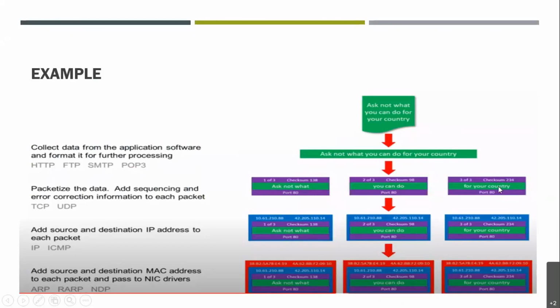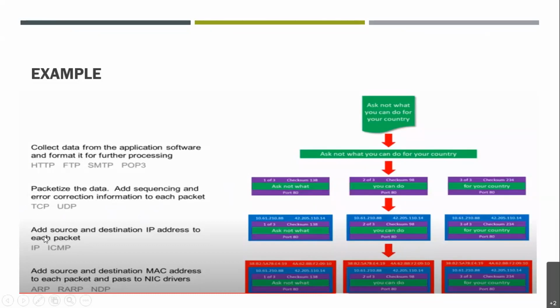This checksum is calculated with a proper methodology that is followed. On the transport layer, we packetize the data, adding sequencing and error correction information to the packet. By sequencing we mean sequence number, and by error correction information we mean checksum, right? Here TCP and UDP work together, right?